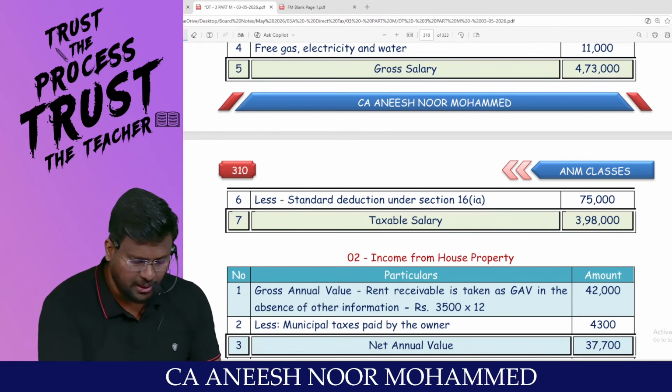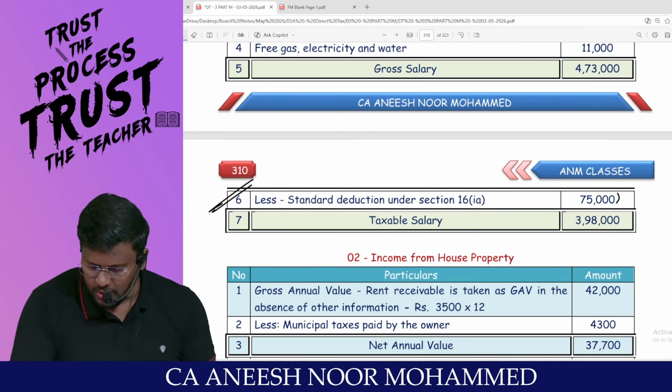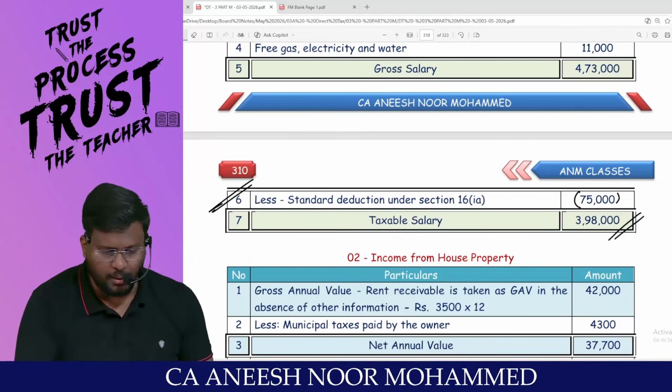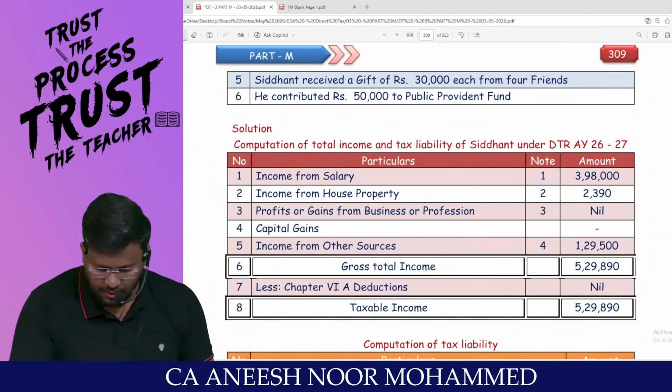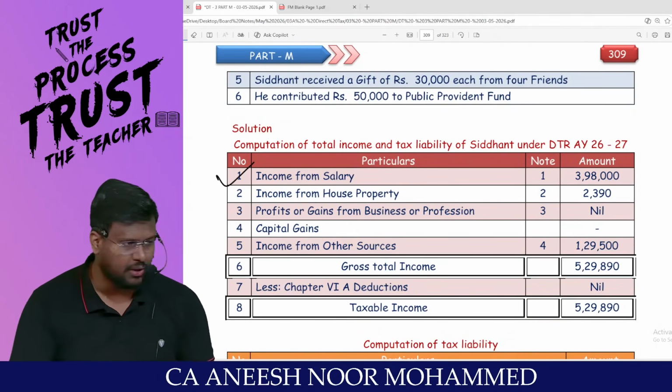Less standard deduction: since the route is default tax regime, 'I love you', 75,000 can be claimed. So the taxable salary will be 3,98,000. That's what I have written here. Income from salary, 3,98,000. Are you comfortable with the computation of income from salary?